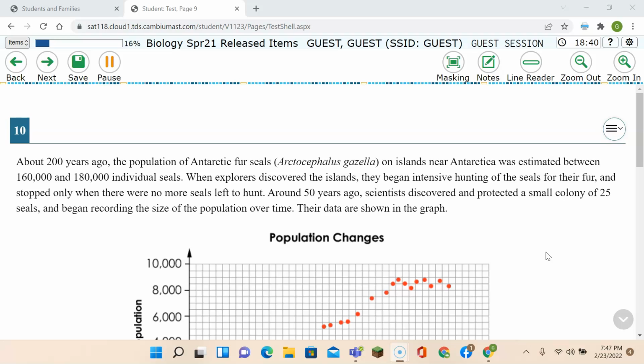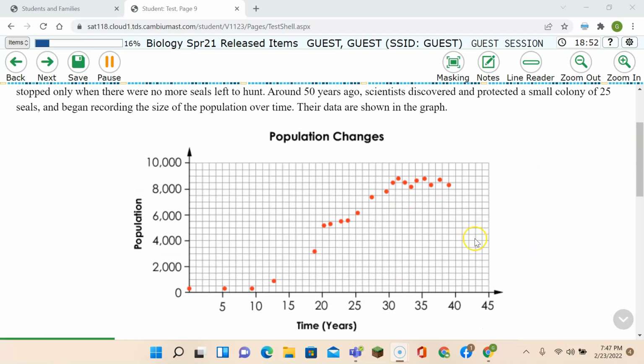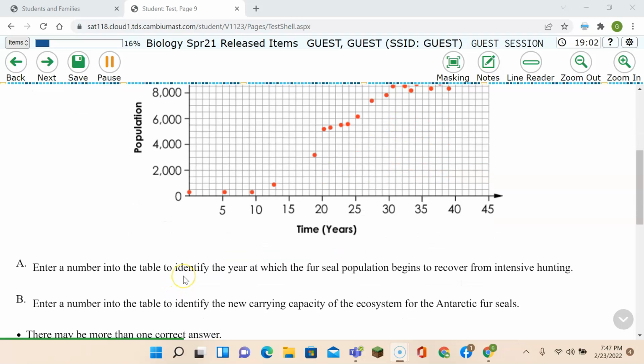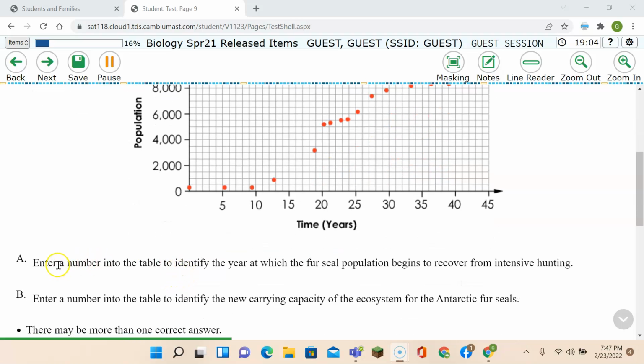Around 50 years ago, scientists discovered and protected a small colony of 25 seals and began recording the size of the population over time. Their data are shown in the graph. So let's look at the graph here. We can see the population up here, and we have years. Okay? Now, let's see what we got here.